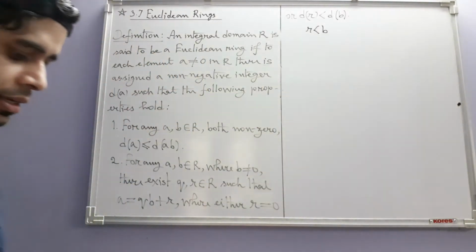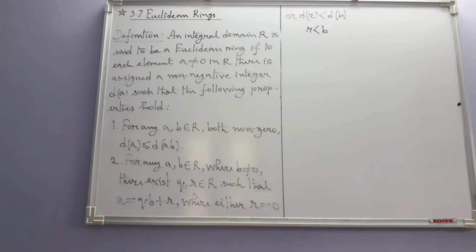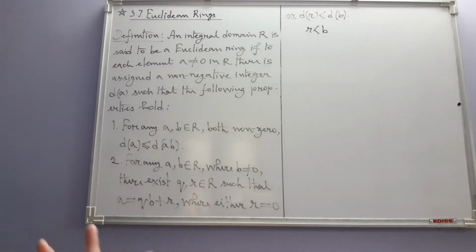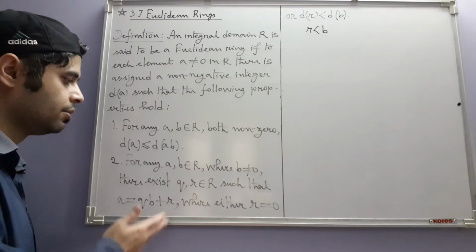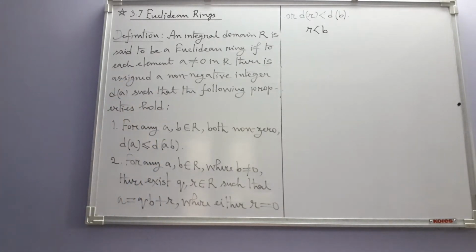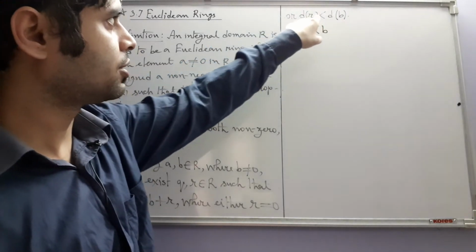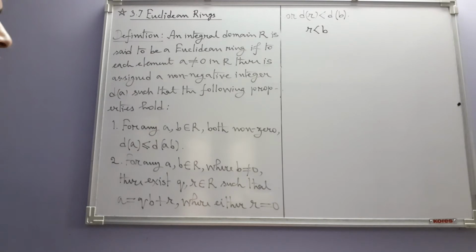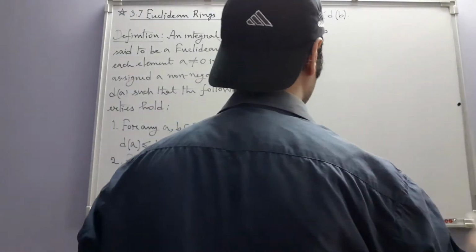That may not make any sense, because in the ring of integers, besides the algebraic structure, we also have an order relation, greater than or equal to, less than or equal to. Those things are available for integers, but in a general ring that may not be available. However, this makes sense because these d values themselves are non-negative integers. So this is the definition of a Euclidean ring.